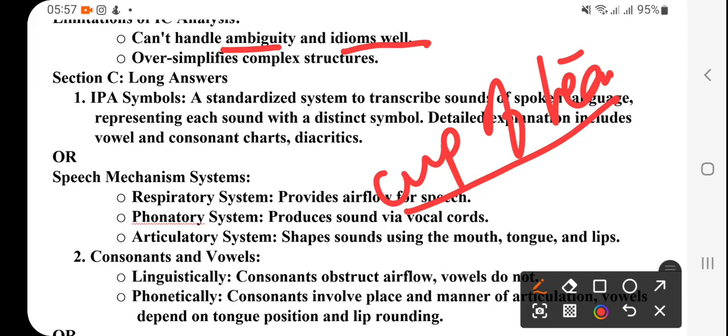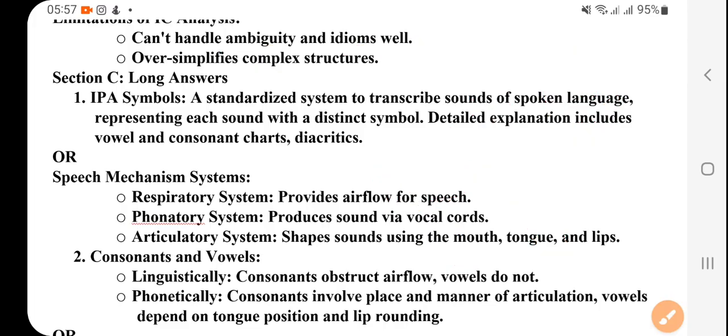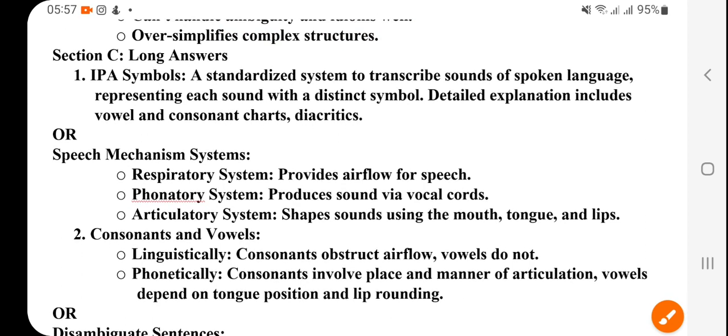Cup is also a noun, and of tea is a prepositional phrase, where tea is also a noun, but that is not analyzed properly through IC analysis. So it fails to handle ambiguity and idiomatic phrases as well.